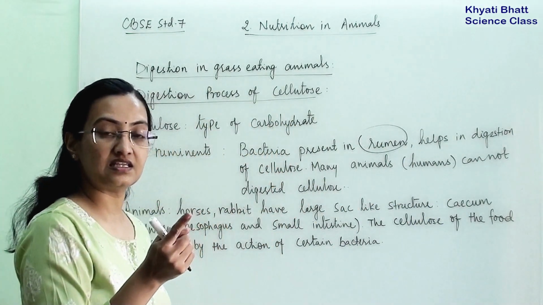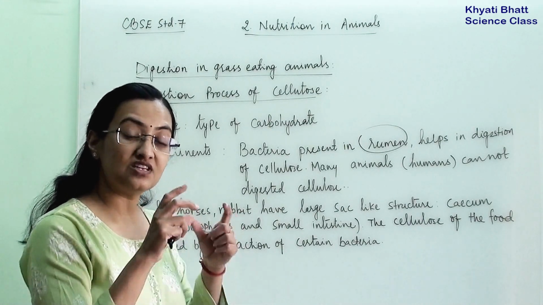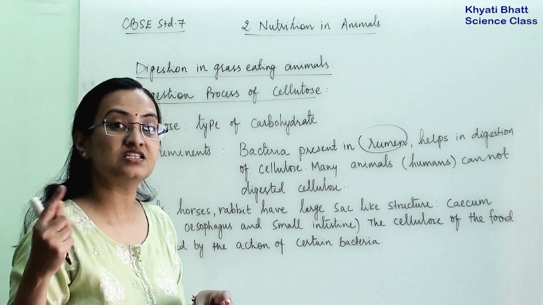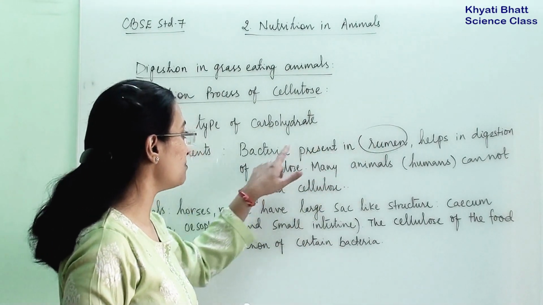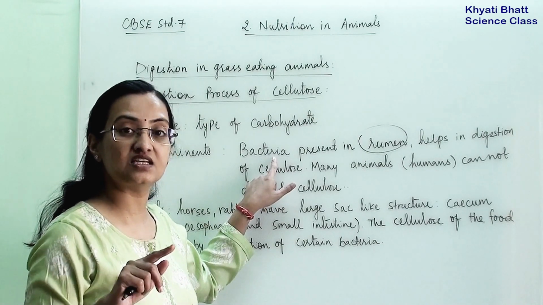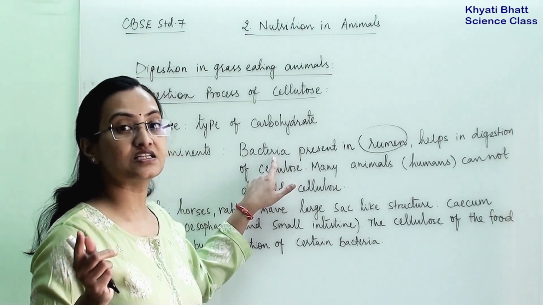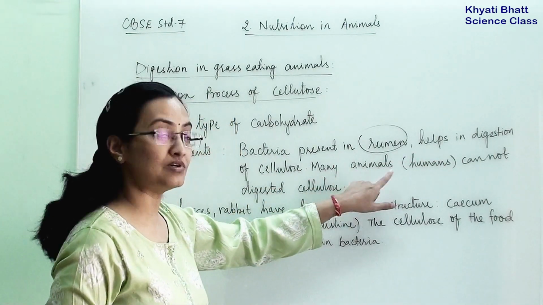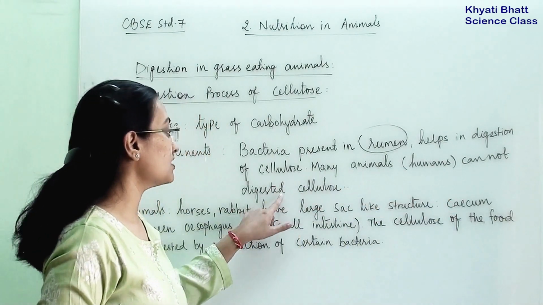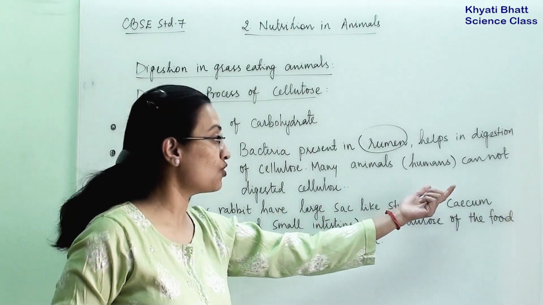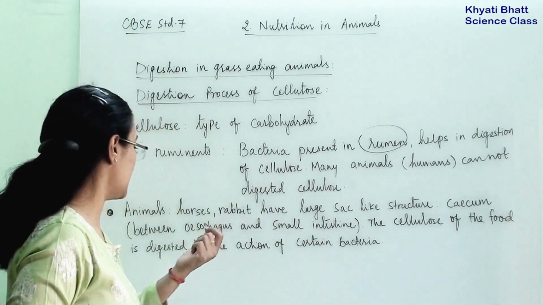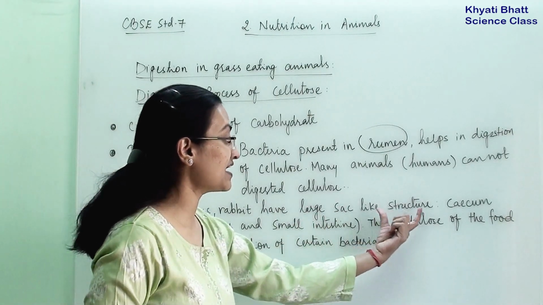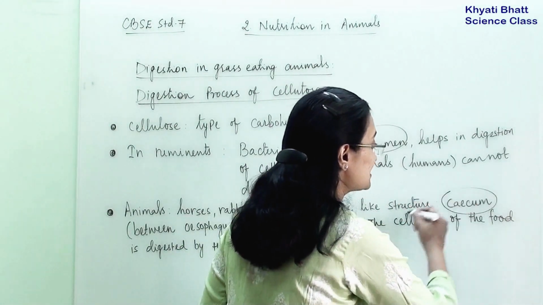We have earlier seen that when they gulp their food, it goes to the rumen, where it gets partially digested and is termed curd. In the rumen the bacteria partially digest this cellulose. Many animals including humans cannot digest cellulose because we do not have this special kind of bacteria. Animals like horses and rabbits have a large sac-like structure known as the cecum.